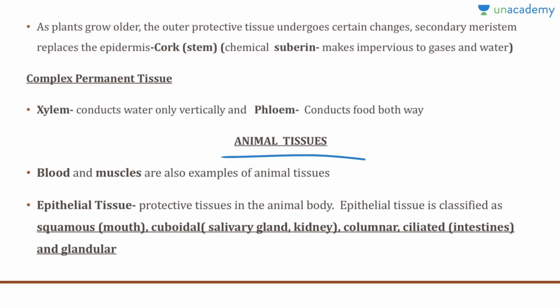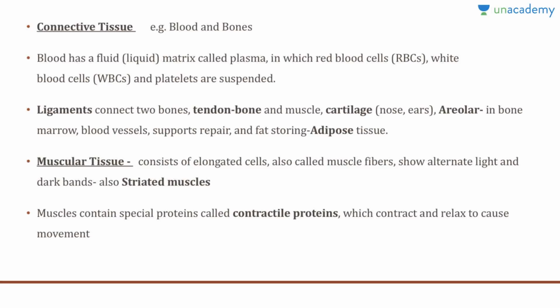Now, the glandular epithelium is formed when the cells are bent inwards, and they form the glands in multicellular organisms. Now, examples of connective tissue can be blood and bones. Blood has a fluid matrix called the plasma, in which the red blood cells, the white blood cells, and the platelets are suspended.